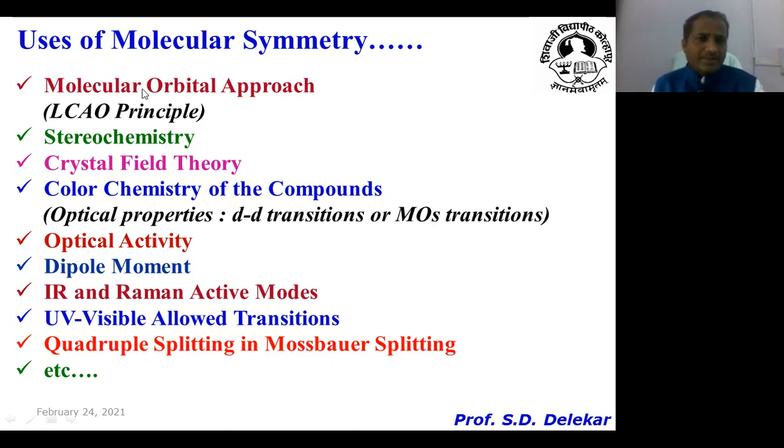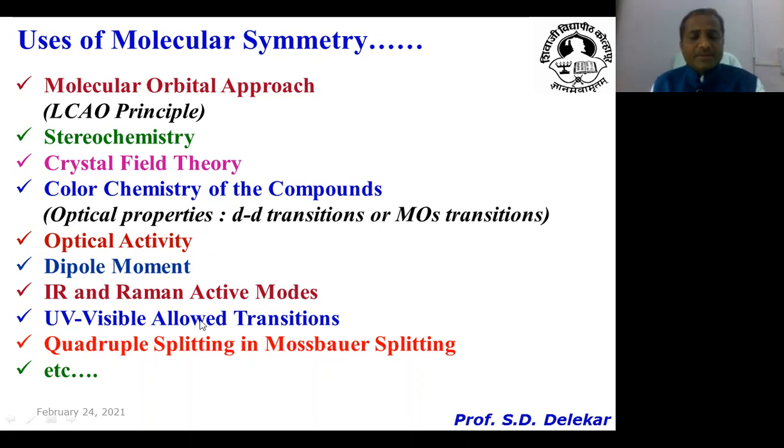Another application is that with the help of molecular symmetry, one can reveal which compounds are optically active or optically inactive. We also get different information like dipole moment. Not only dipole moment, in a molecule we can tell which modes are Raman active or IR active, and which bands are inactive.